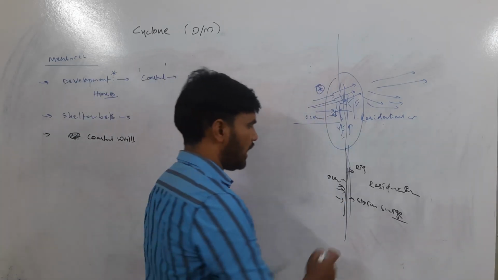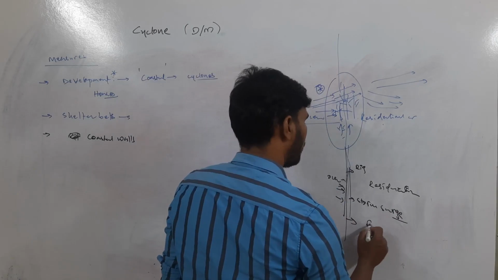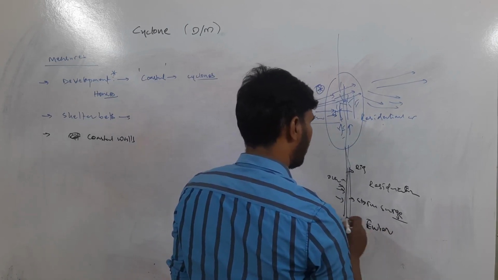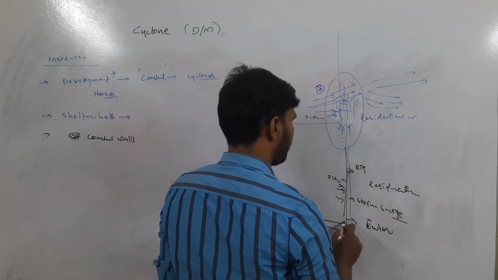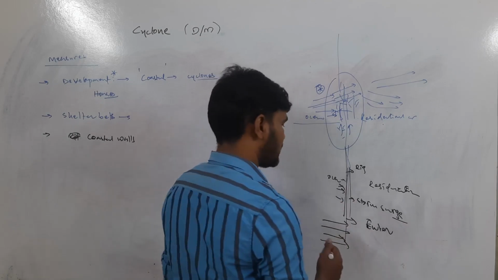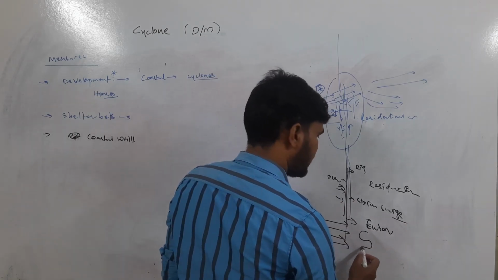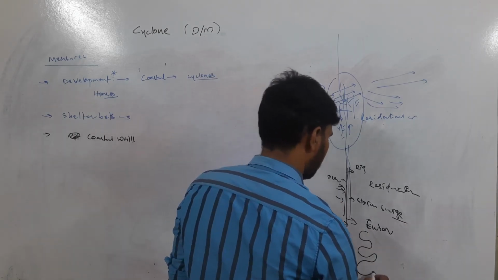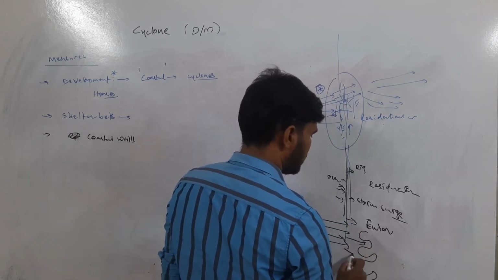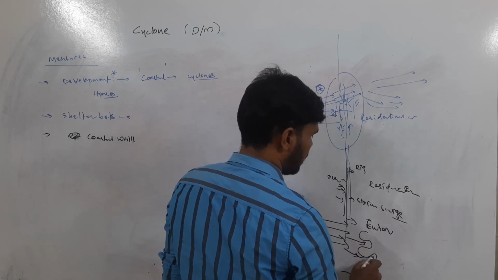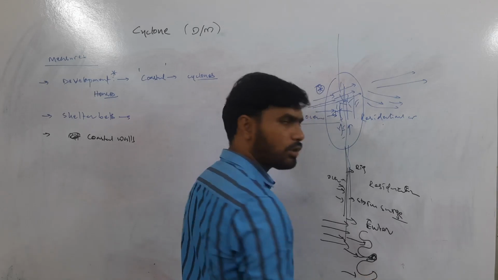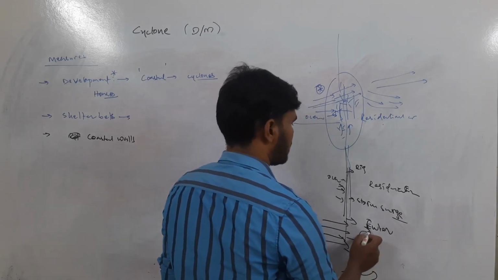Another measure is to prevent the entering of water, or to break down the water. Let's say waves are coming like this, we can build structures which have the capacity of breaking the water's entrance. If you build structures like this, the water will enter here and its force will be reduced.